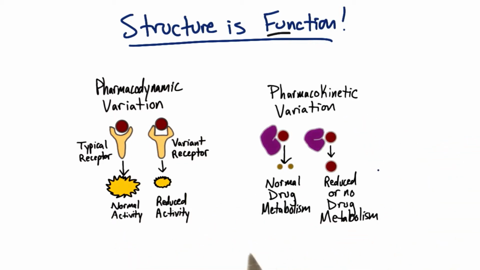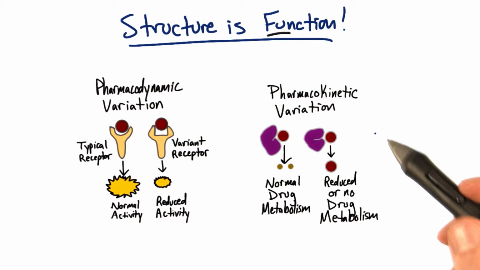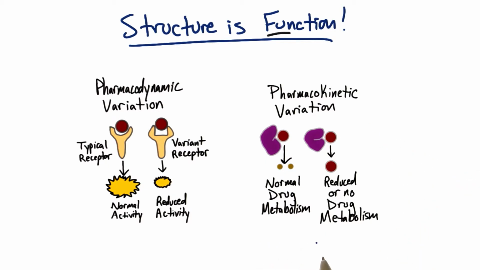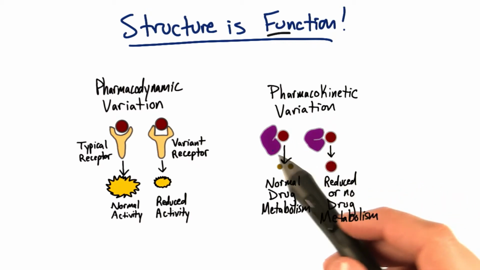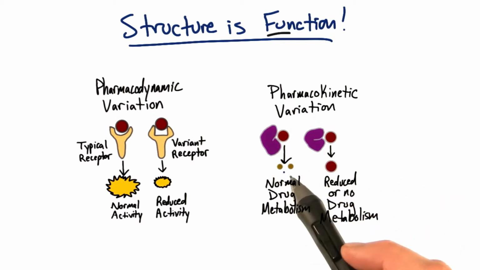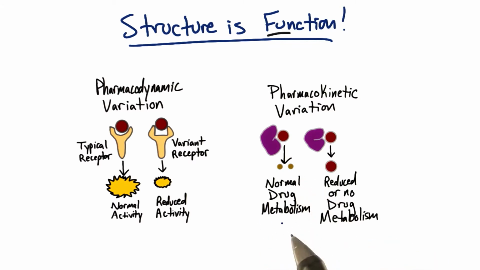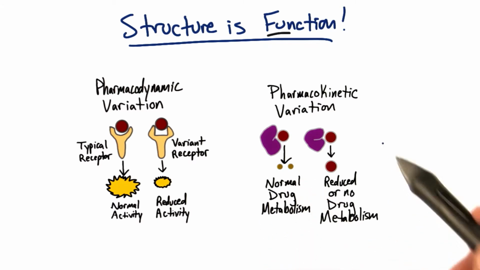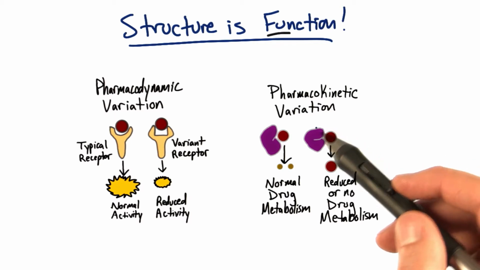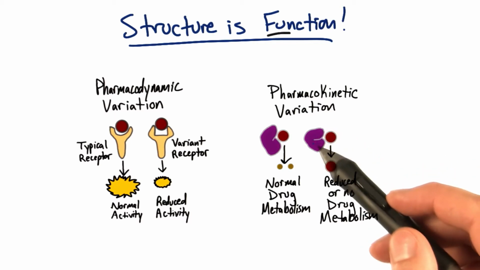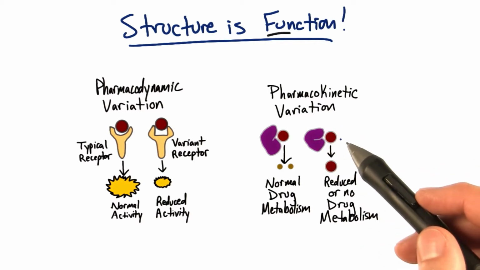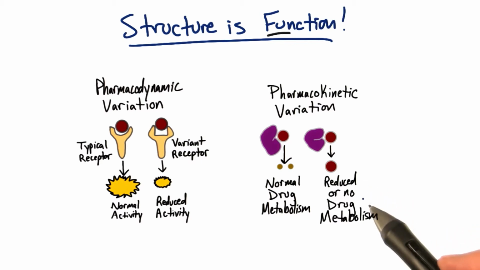Structural variation in pharmacokinetic proteins affects the speed with which a drug is metabolized or broken down. In this case, the drug is in red, being metabolized by the purple protein into these two smaller metabolites. This would be our normal drug metabolism. But we could have a variant over here that changed the structure of the enzyme that breaks down the drug. And now there's a reduced activity or no drug metabolism at all.